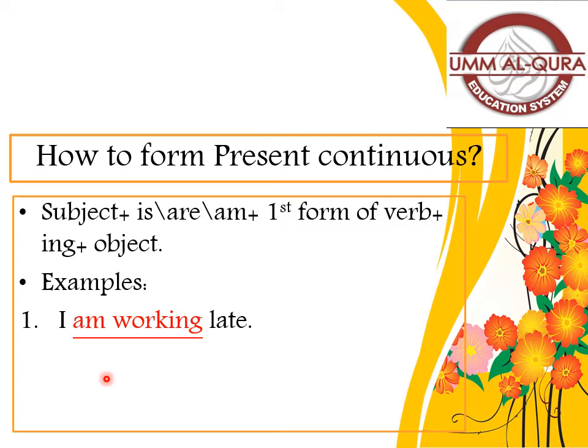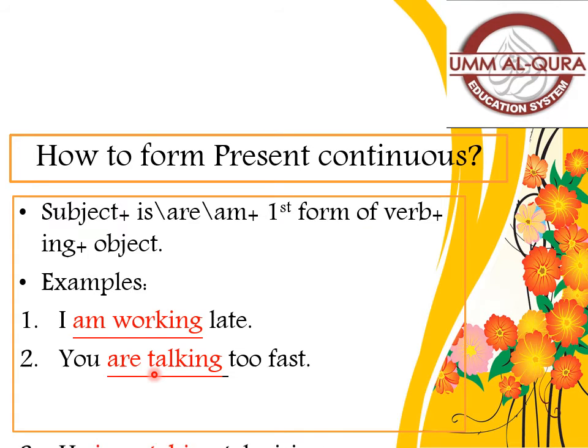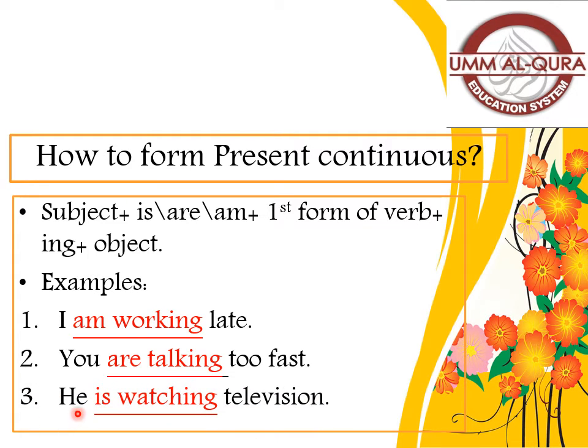Here are a few examples of present continuous tense. I am working late. As you can see, I have underlined am and working. Am is a helping verb and work is the first form of the verb with ing. The next one is you are talking too fast. Talking, talk first form with ing. Next one, he, subject, is, helping verb, watching, first form of verb with ing, television, object. Obviously, this was the formation of present continuous tense, affirmative sentences.